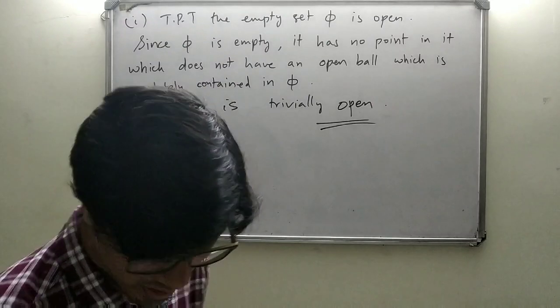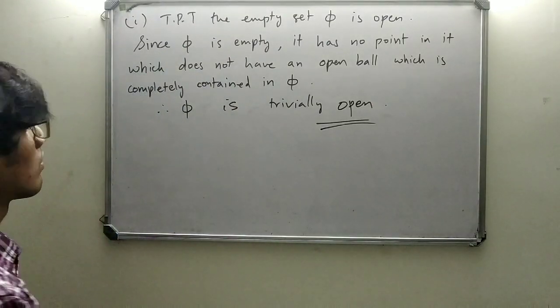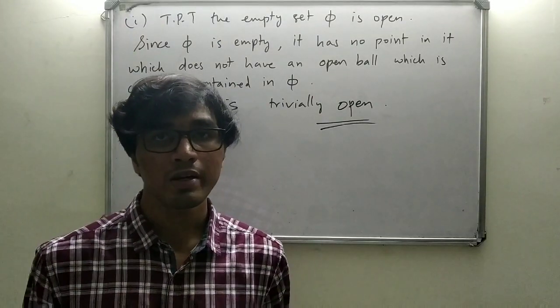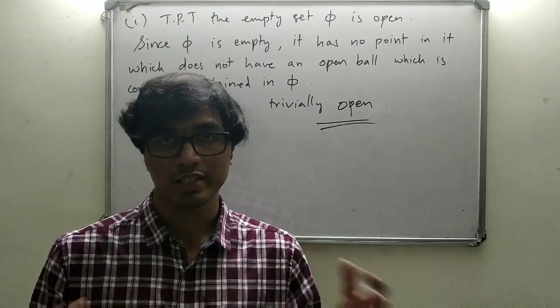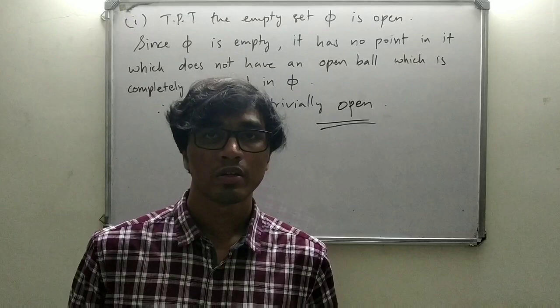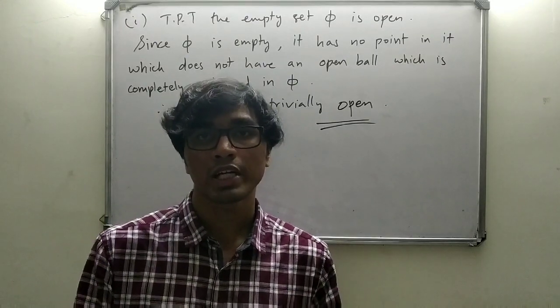Next, we should prove that the entire space X is open. Now, the entire space X encompasses every point in it. It's the entire space, so it has no point which does not have an open ball which is completely contained in it.